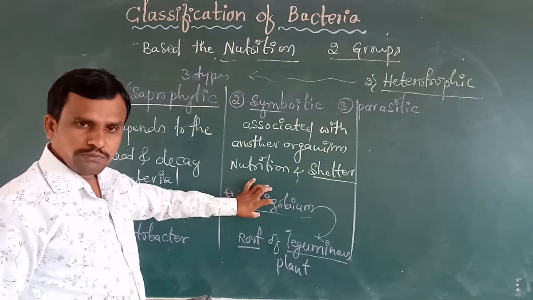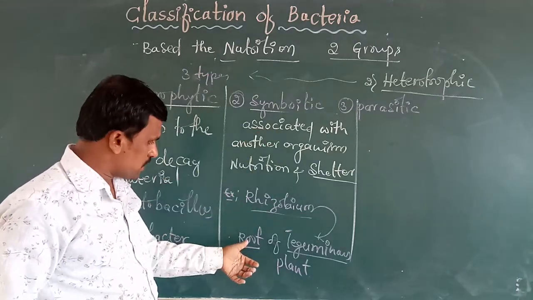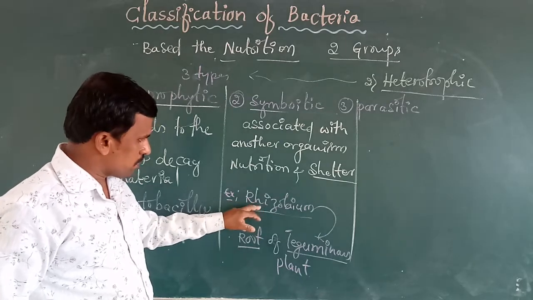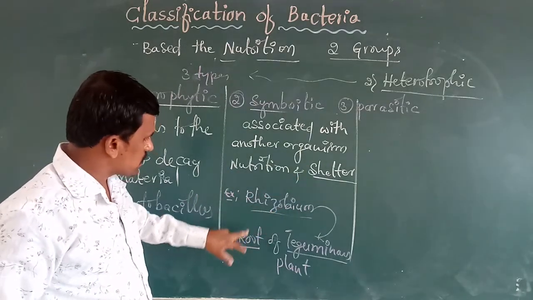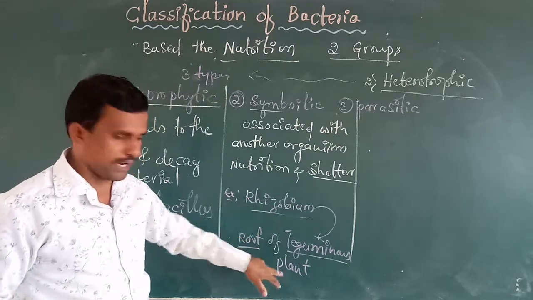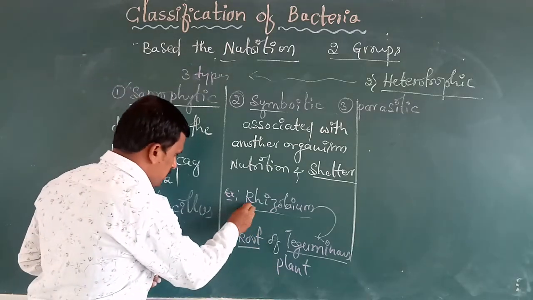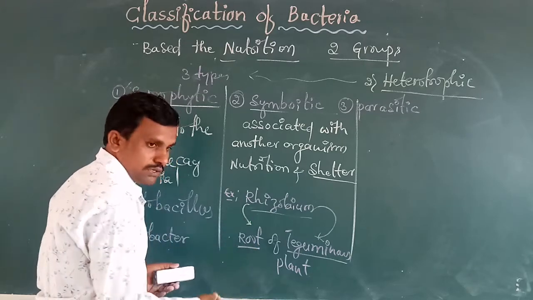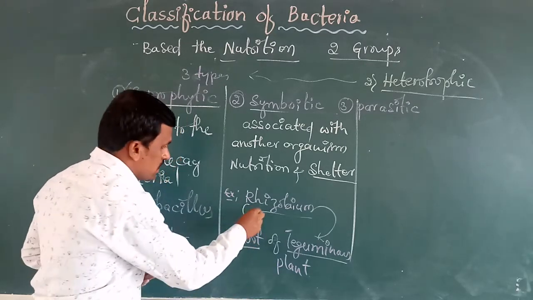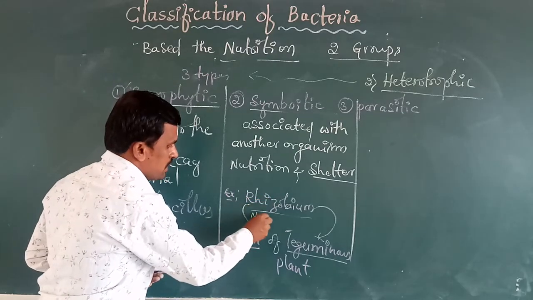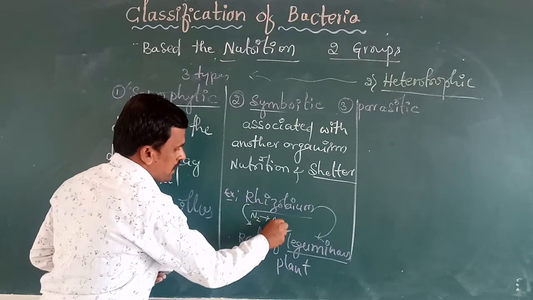This rhizobium which is present in the roots provides the nutrition to the plants. It means it is involved in nitrogen fixation and converts it into nitrate.